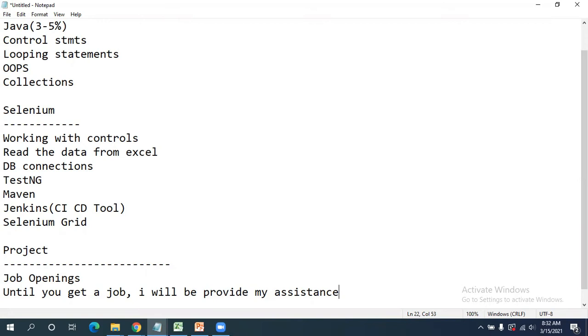So these are all the things I am going to cover in this Selenium course. First, the Java part: whatever is required, I'm going to explain to you on the Java side.